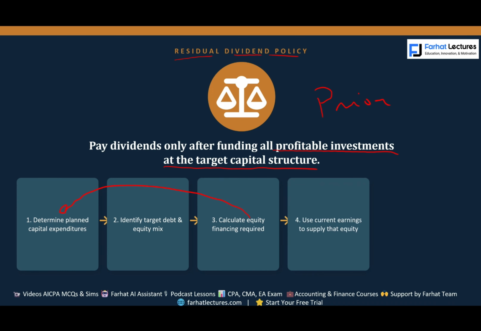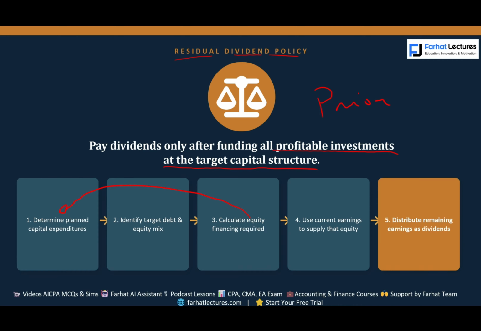Then we use current earnings to supply that equity, because our earnings are part of equity. Then we distribute the remaining as dividends. So this is the policy. Dividends are residual, what's left after investment needs are met. We don't just take the profit immediately and decide to distribute it. Before we distribute it, we want to know how much we need to finance ourselves from that earnings, from that equity. This is what we will discuss in this session, starting with the residual dividend policy formula. Let's go ahead and get started.